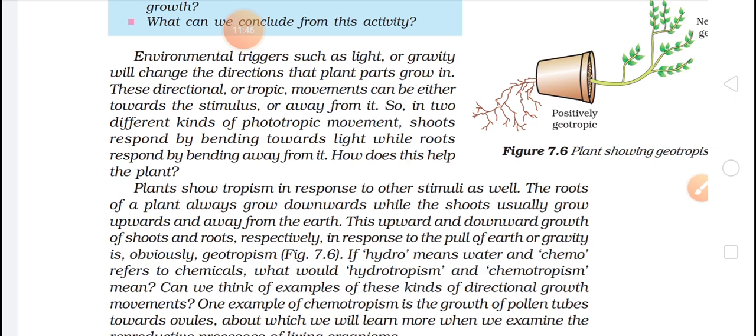Okay, so roots, as you know, do not require sunlight, so they will always be in the opposite direction, but plants, specifically leaves and stems, will bend towards the light. Okay, so with this experiment we can say that the movement of the plant is taking place.